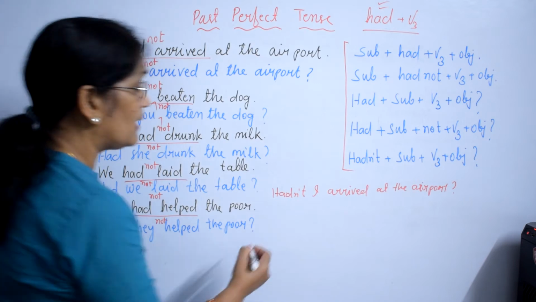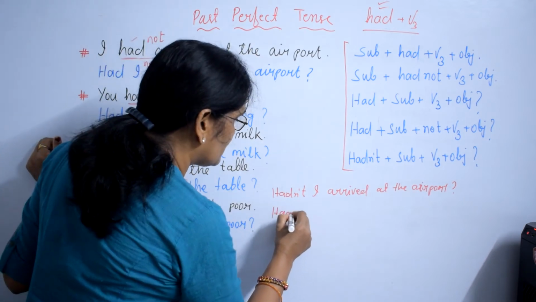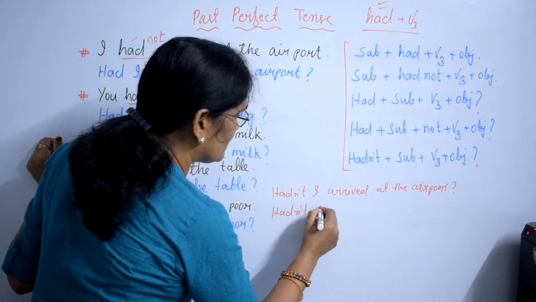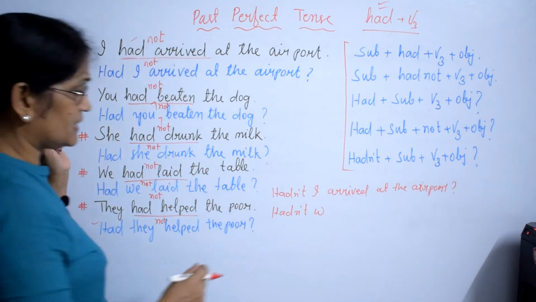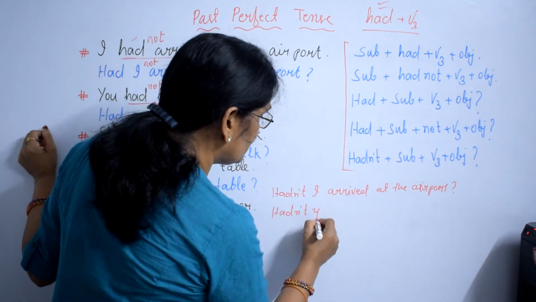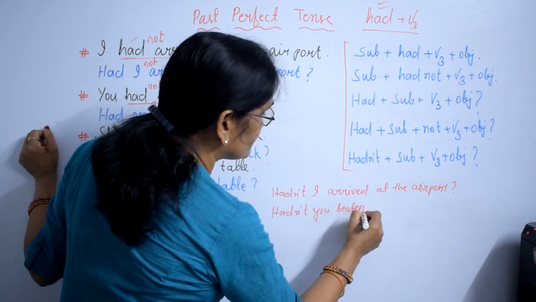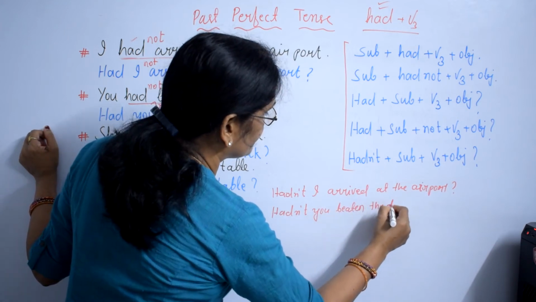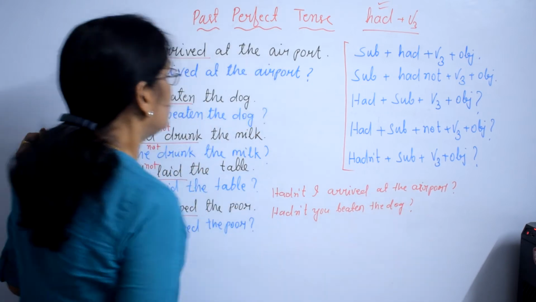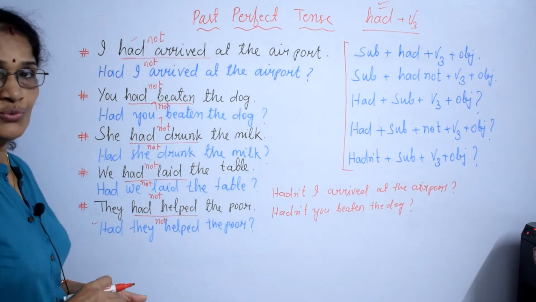In another way, hadn't you beaten the dog? Hadn't we?